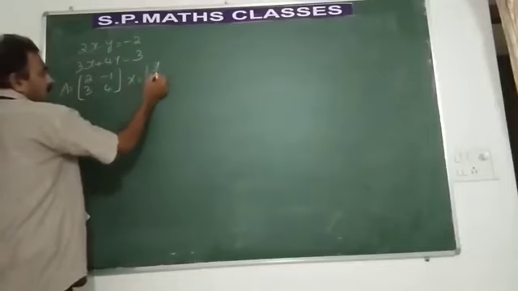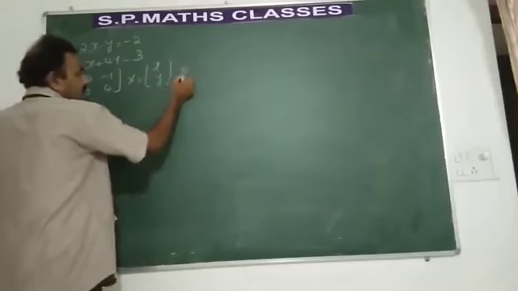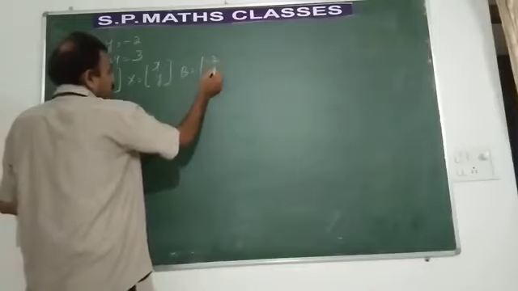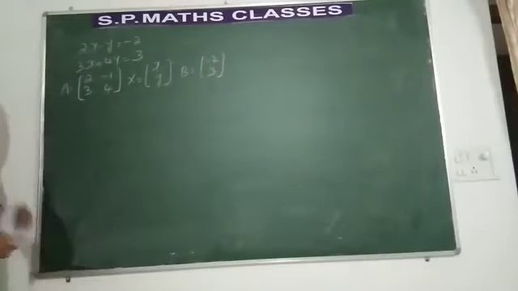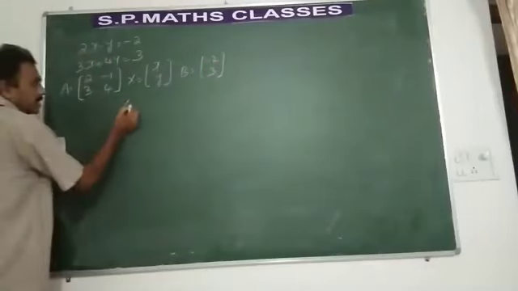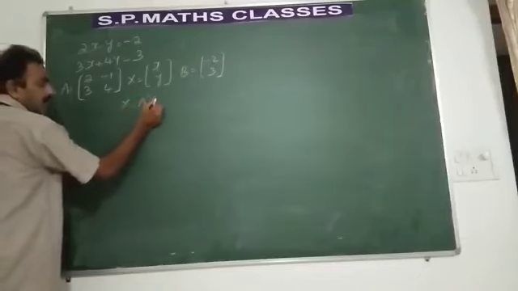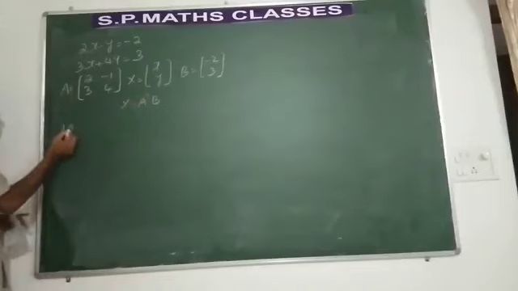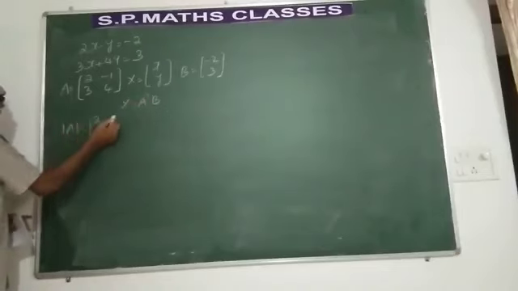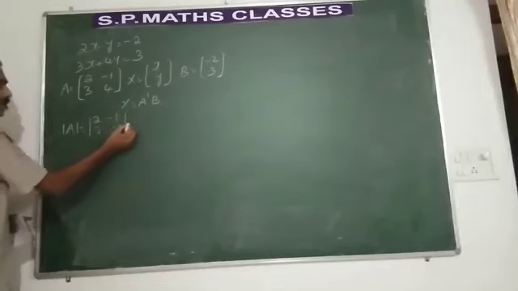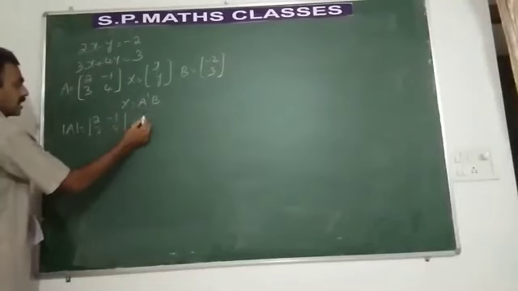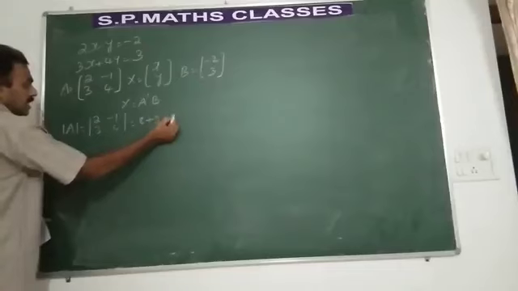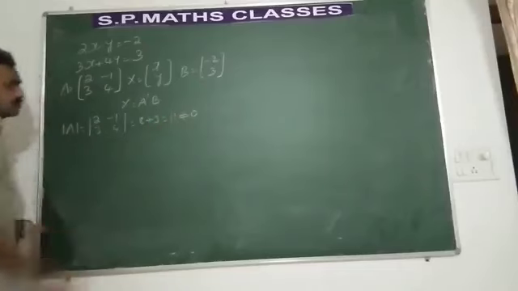X is the matrix of variables and B is the matrix of constants, minus 2, 3. So what is the solution given by? Solution is given by x is equal to A inverse into B. So to find out A inverse, first we need to find out determinant A. 2, minus 1, 3, 4. So what happens now? It is 8 plus 3, 11, which is not equal to 0.